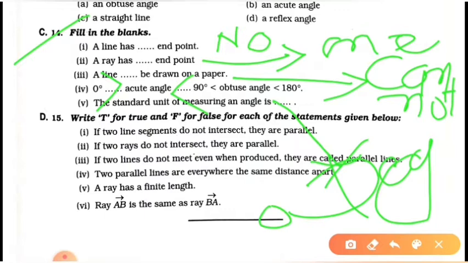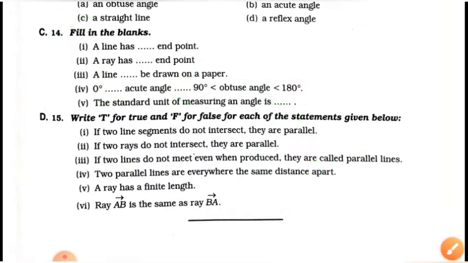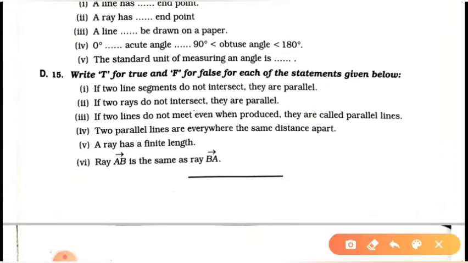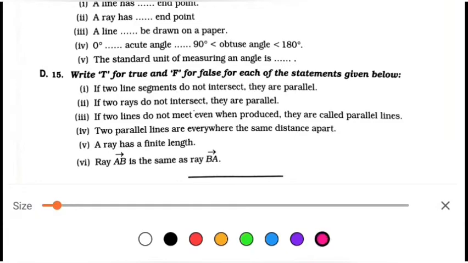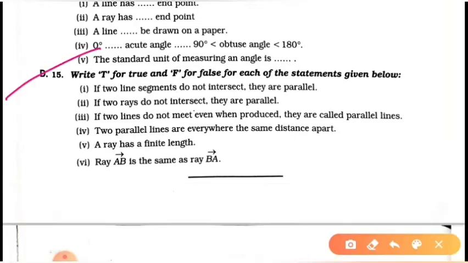Now proceed to the next question. Here in question number 15, students observe. In this question, write T for true and F for false. The statement given below: if two line segments do not intersect, they are parallel. No, it's not possible. Here I draw, it's not a parallel line.